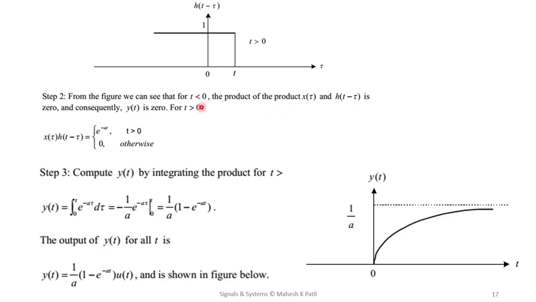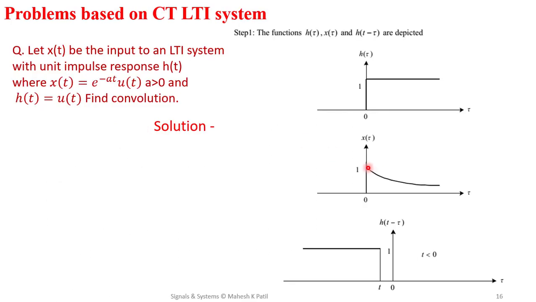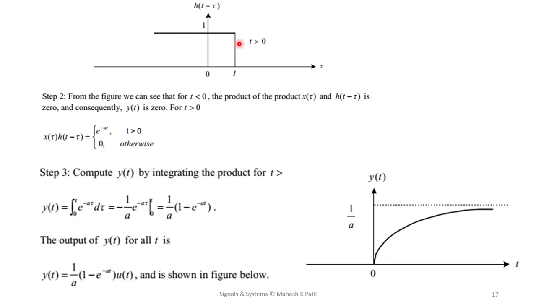For t less than 0, this product results in 0, so y of t is 0. And for t greater than 0, the product x of tau into h of t minus tau is e raised to minus at. We can observe here, this is e raised to minus at and this is h of t minus tau for t greater than 0.